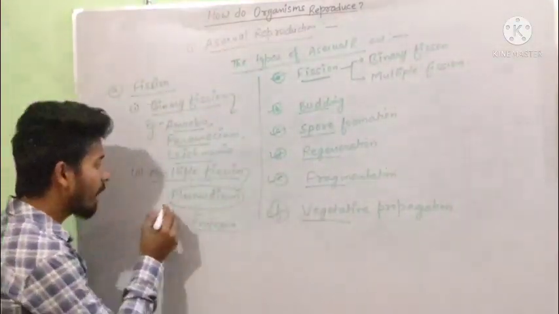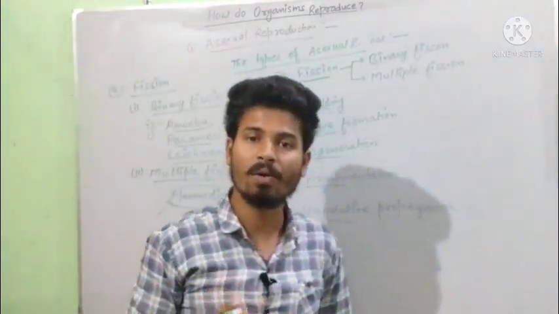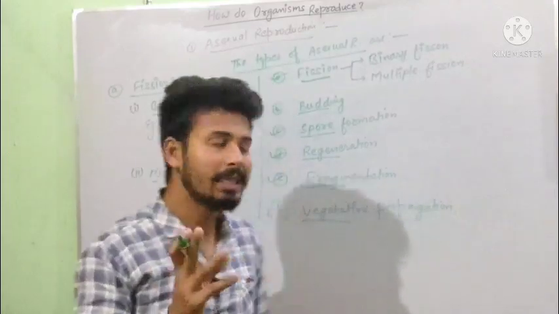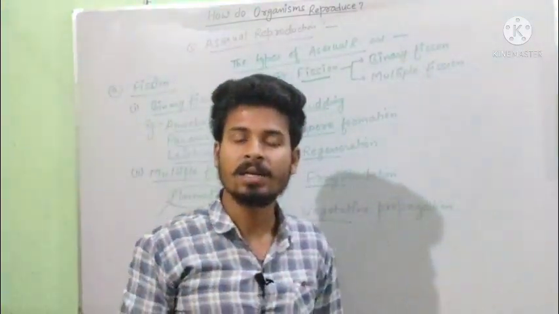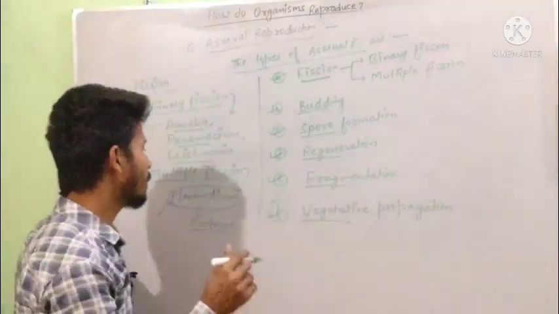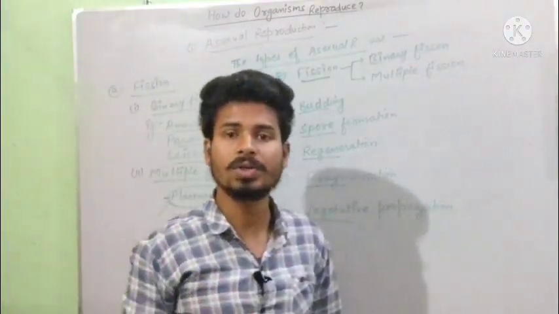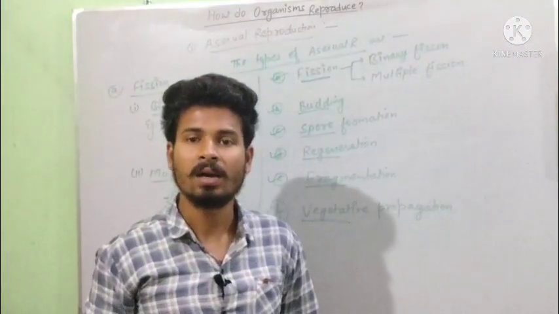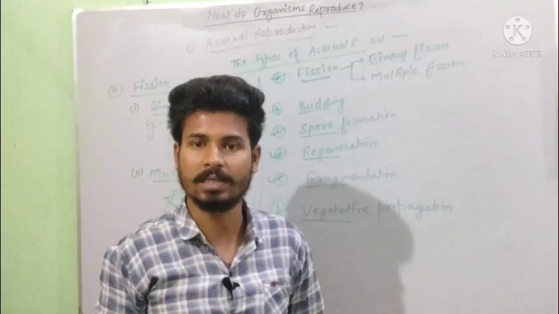Now the question can be of two types here. First, which of the following shows multiple fission? Then the answer will be Plasmodium. And if we are asked what is the name of the malarial parasite, then also the answer will be Plasmodium. And the third question that arises is, Plasmodium is which type of organism?